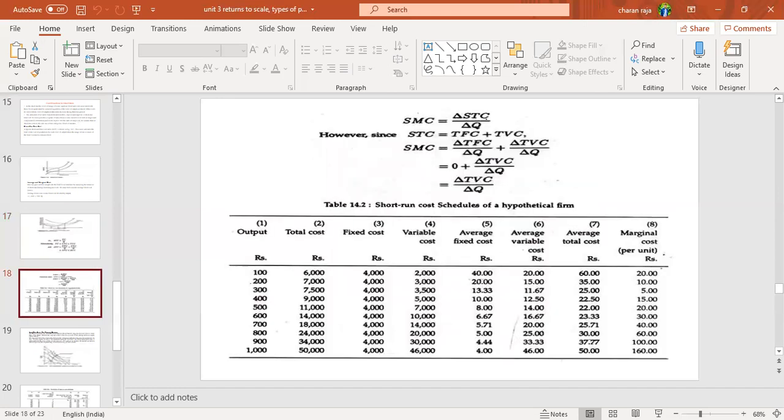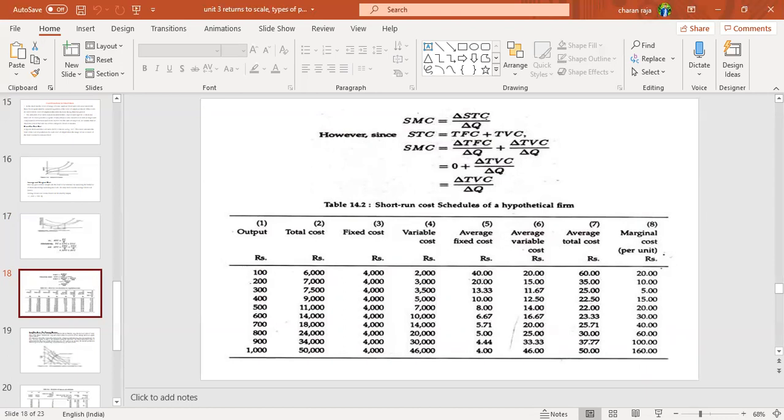Here again, short run marginal cost. Short run marginal cost means the difference of short run total cost divided by the difference in the quantity of production from initial to last point. Short run marginal cost means the difference between the short run total cost at the starting point and ending point, divided by the starting output to ending output. It is nothing but short run marginal cost.